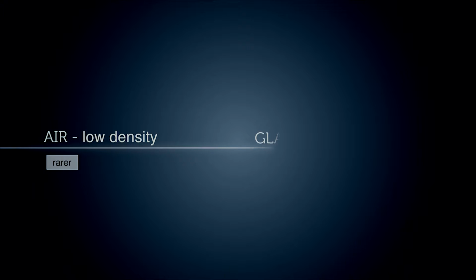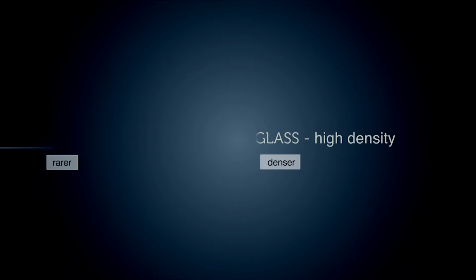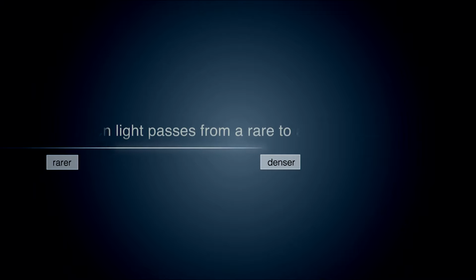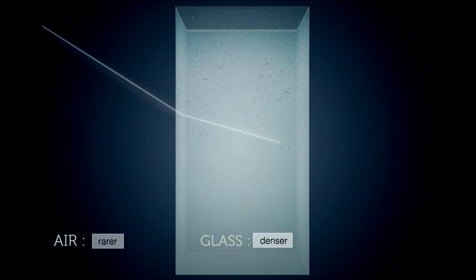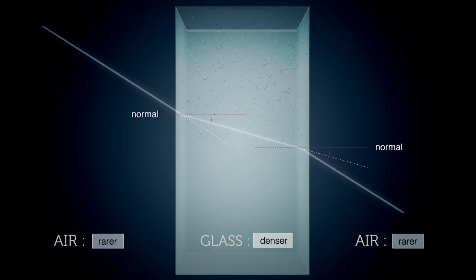If you have two media of varying density, the one with a low density is called the rarer of the two. The one with a higher density is called the denser of the two. When light passes from a rare to a dense medium, for instance from air to glass or water, it is refracted towards the normal, an imaginary line at right angles to the surface. When the opposite occurs and it travels from glass or water into air, it is bent away from the normal.